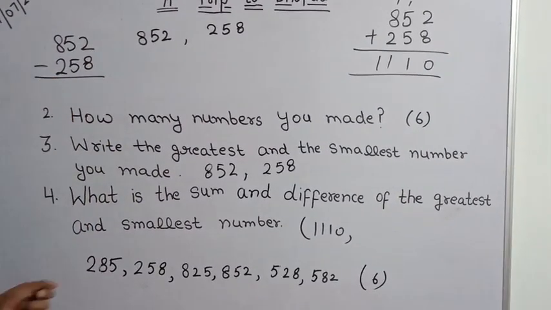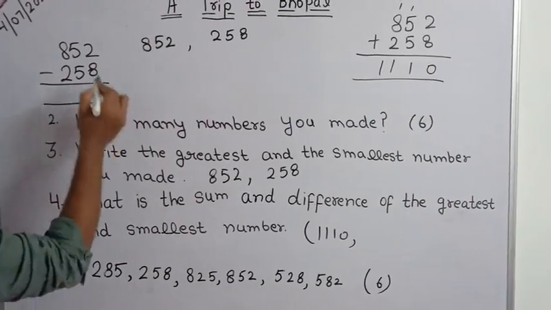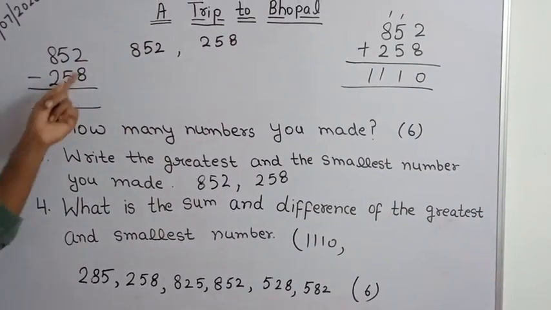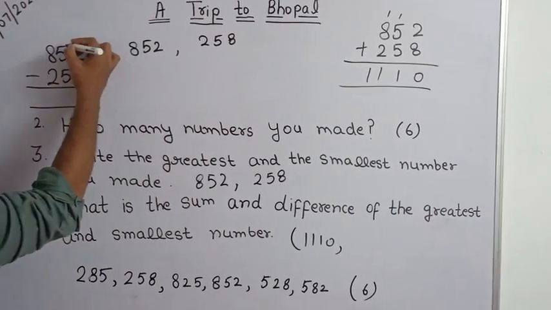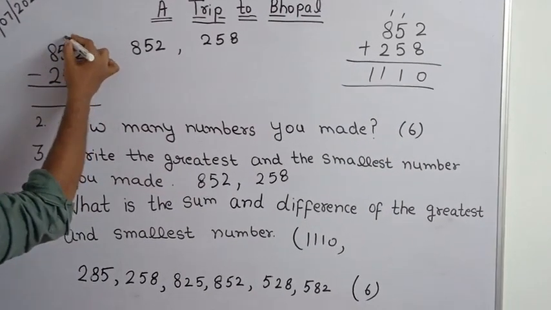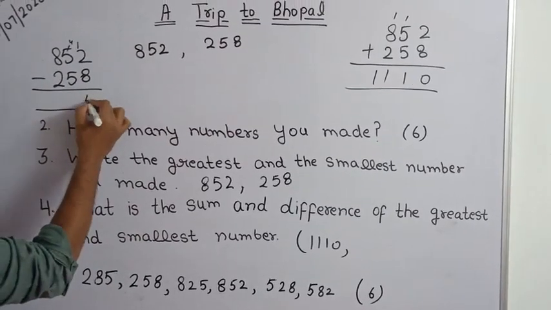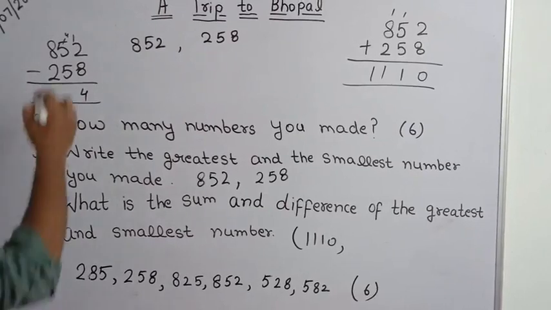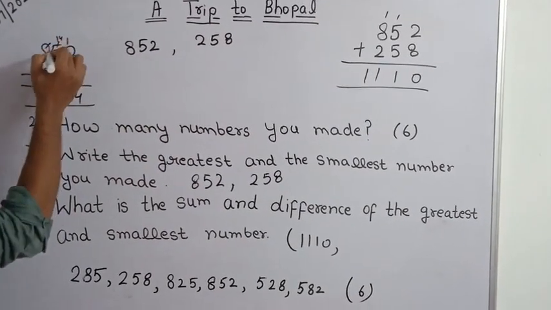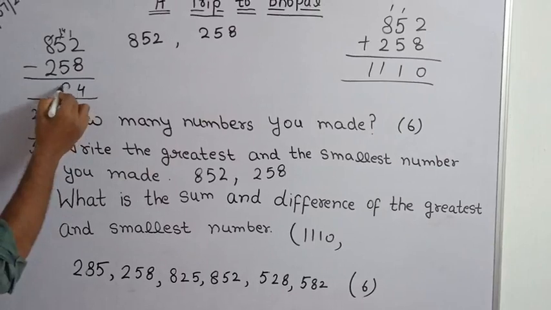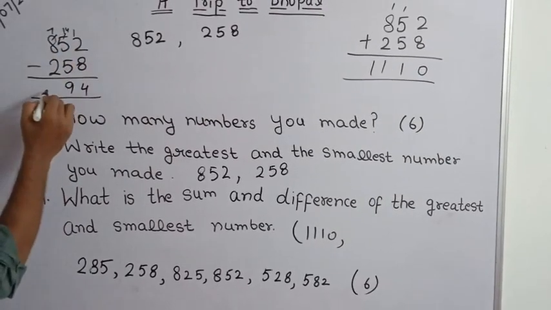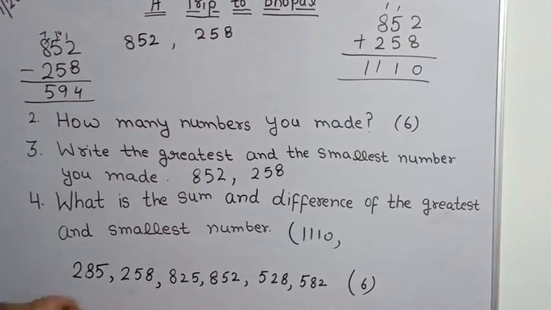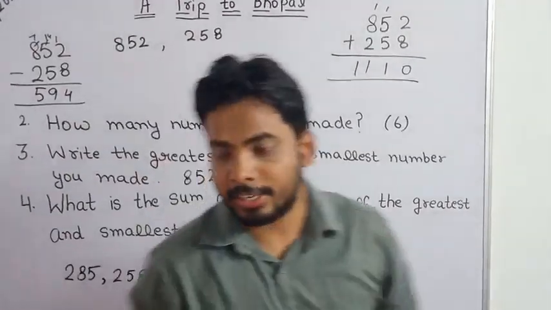We have to just find the difference. We can't subtract 8 from 2, so we will borrow 1. It will become 12. 12 minus 8 is 4. Now we can't subtract 5 from 4. Again we will borrow 1, so it will become 14. 14 minus 5 is 9. The 8 will become 7. 7 minus 2, yes, 5.